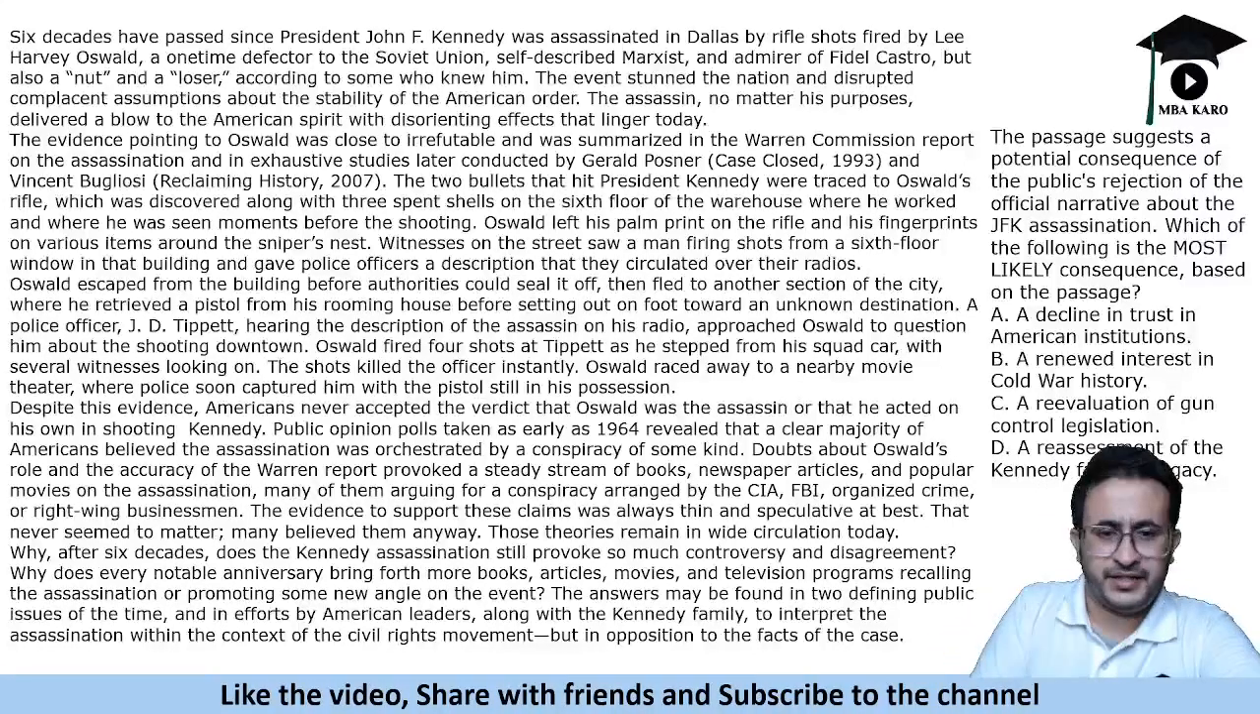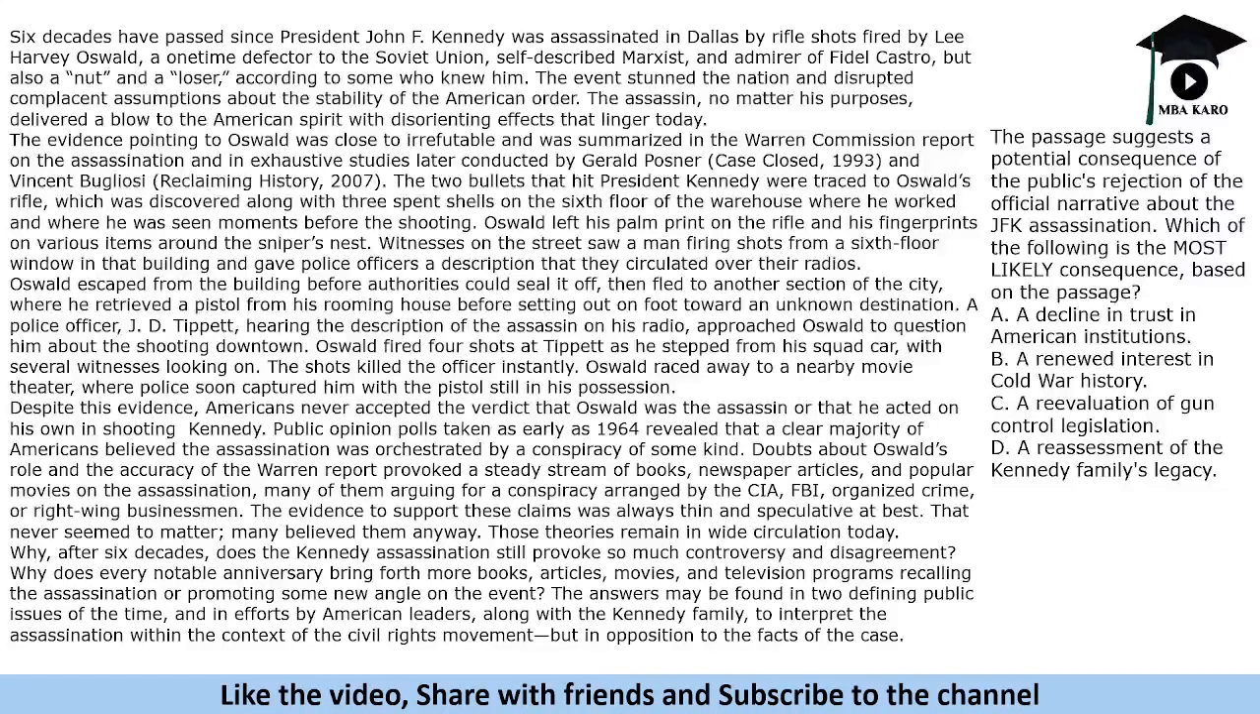So this is in fact an easy one, right? If you look at the facts given in the passage, only one of these will match. A decline in trust in American institutions, and then it says a renewed interest in Cold War history. So it does not talk about the renewed interest. Okay? Is the renewed interest being discussed? No, it is not saying that there was a new interest generated.